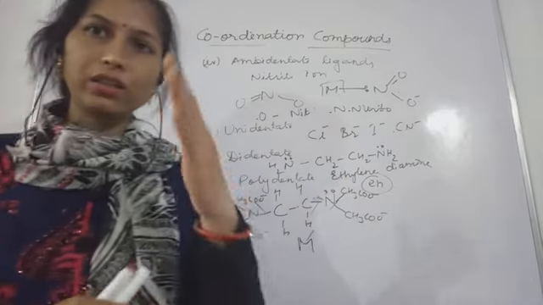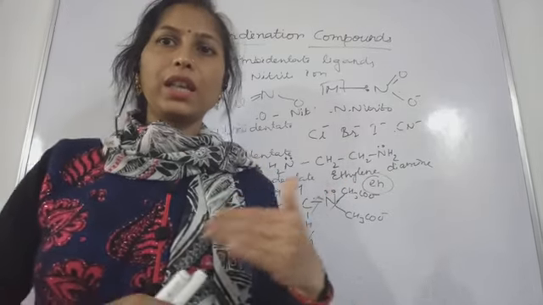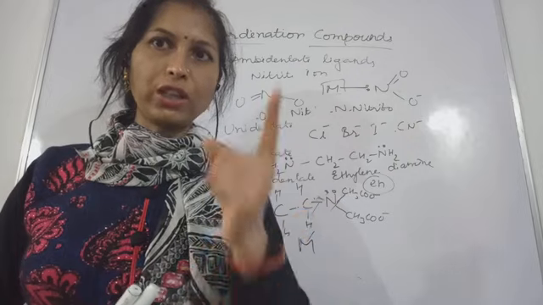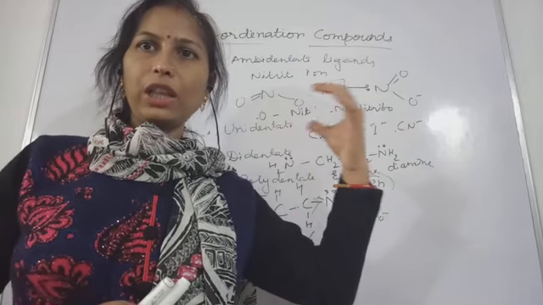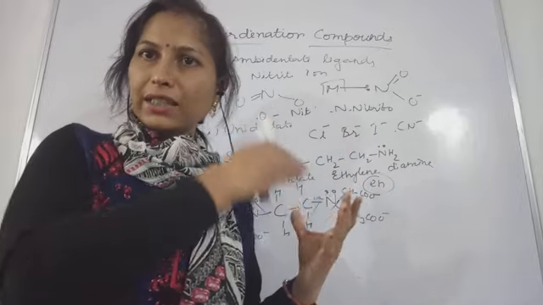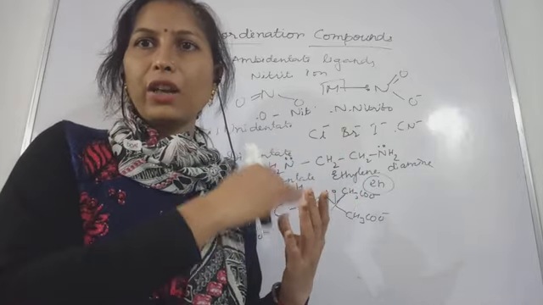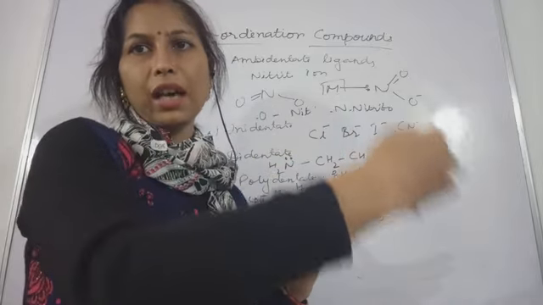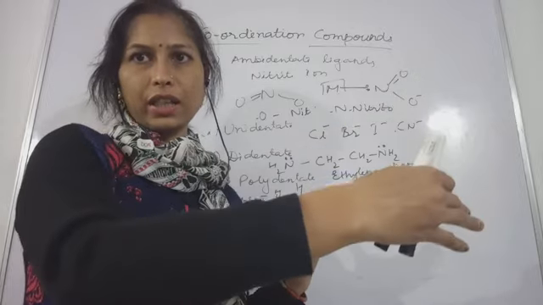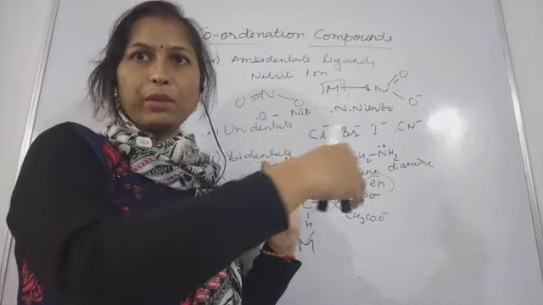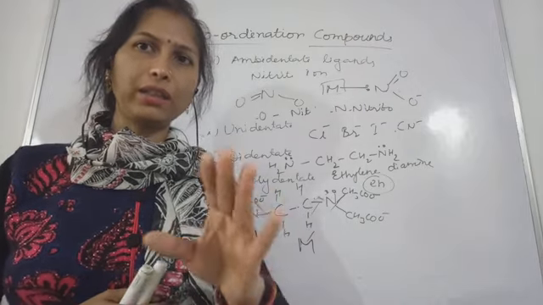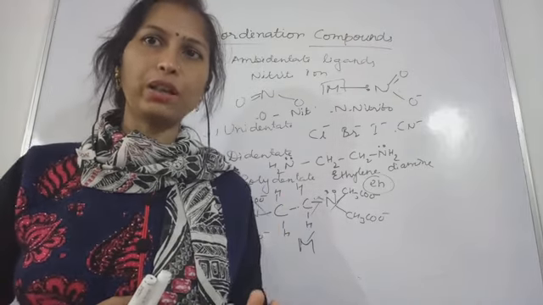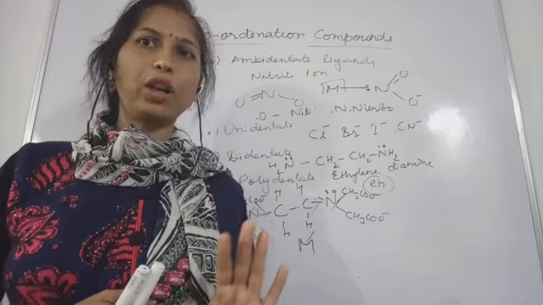Yes, sorry, that part also is missing in Werner's postulate. You can add one more thing, that all the ions which are present inside the square bracket are non-ionizable, and the outside counter ions which are written outside that square bracket, only they can ionize. Okay, this is a very important part that I missed, so please note it down. 5-6 postulates you got, Werner's.